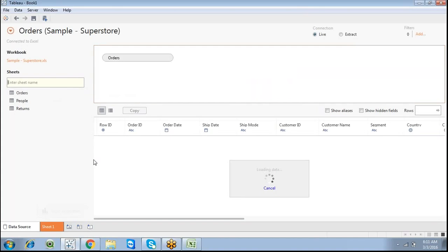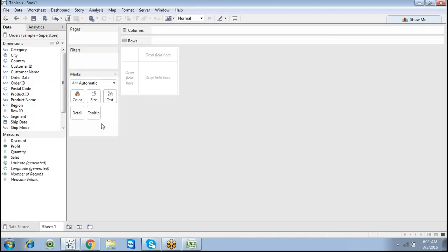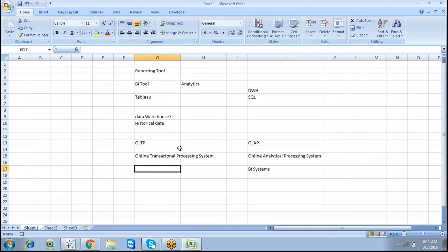But the terminology is different; we have to understand the terminology, what dimensions we are using. Now you can see this is Tableau, with dimensions and measures. Based on the data warehouse, we can understand what we are going to do on the reporting side.